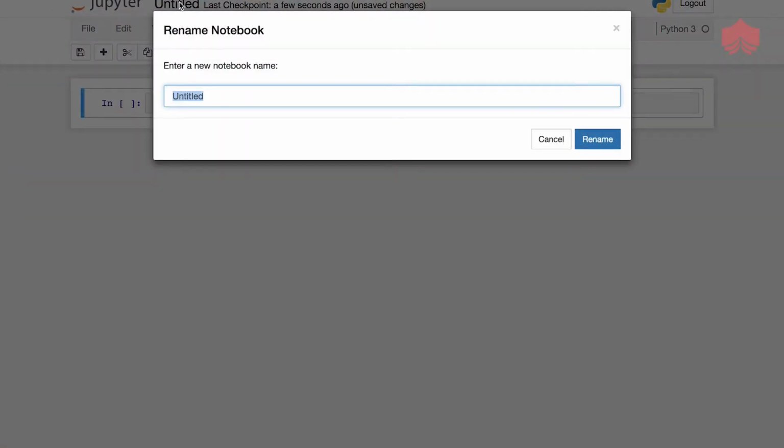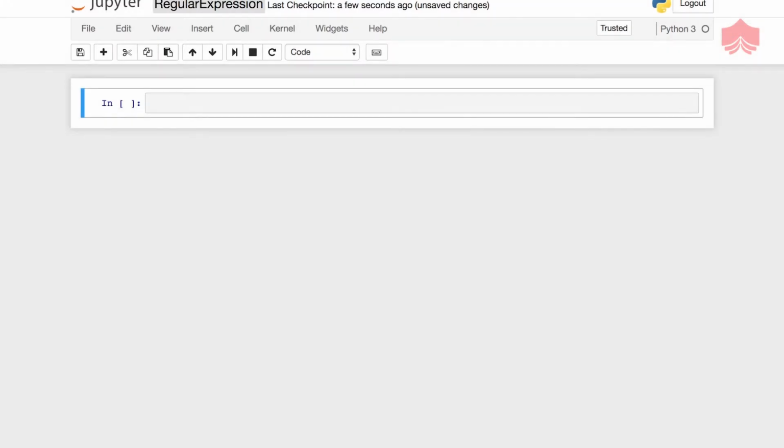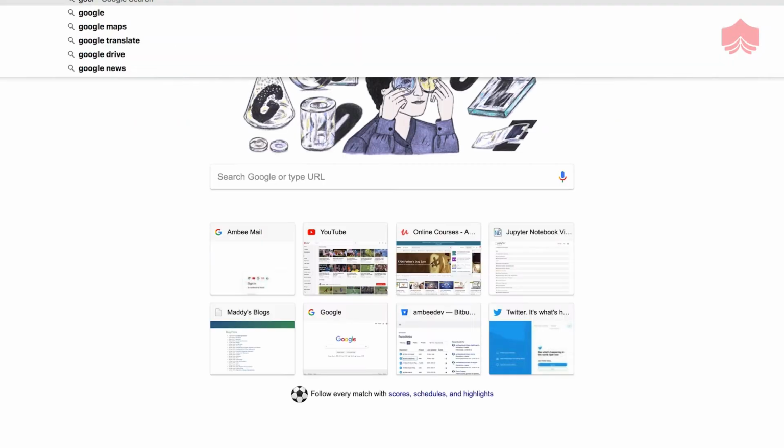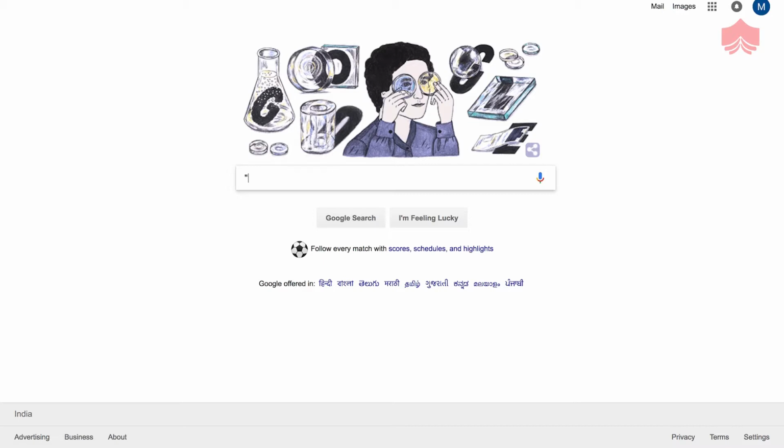Now, one of the most common use cases for regular expressions is finding patterns in text. Like I was giving you an example of search, what exactly happens if you Google search for something? Let's open Google real quick, and I'm not saying this is exactly how Google works, I'm just quoting this as an example.